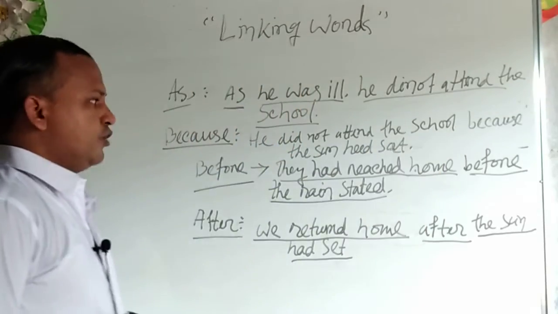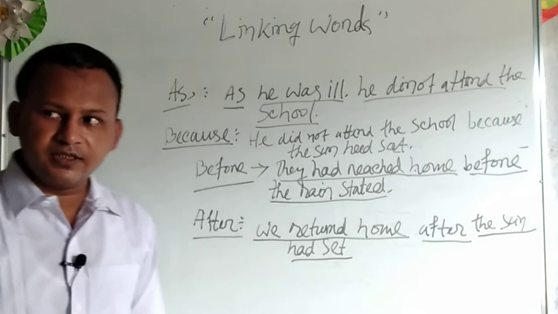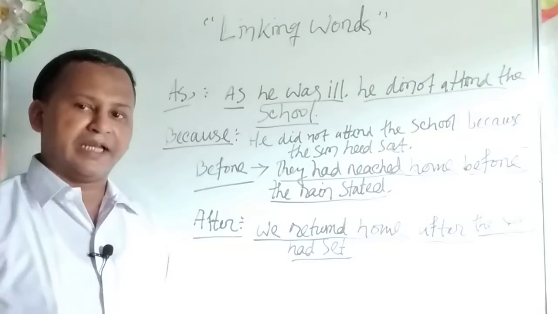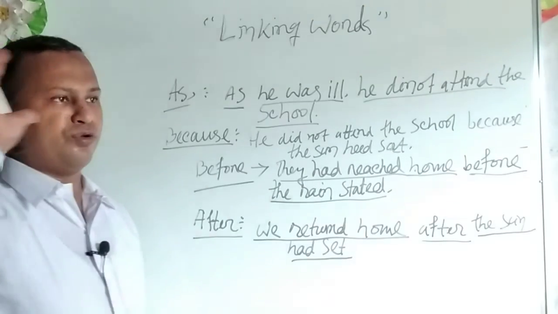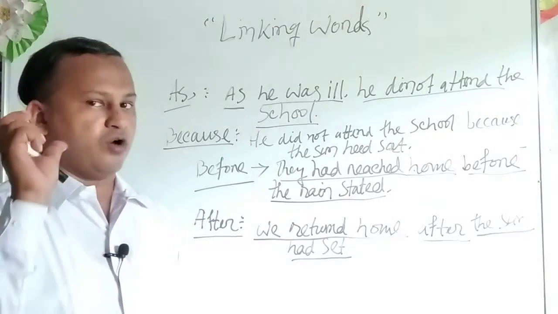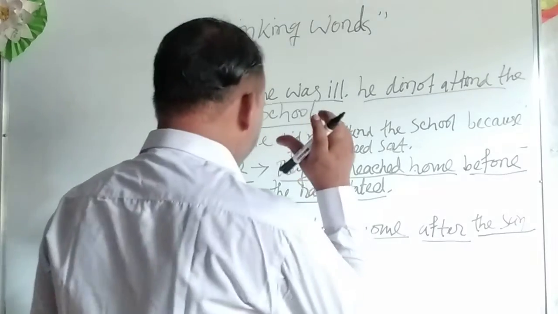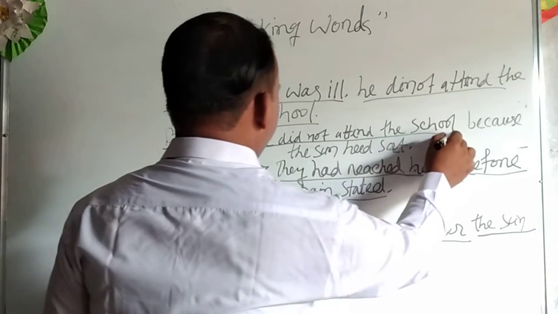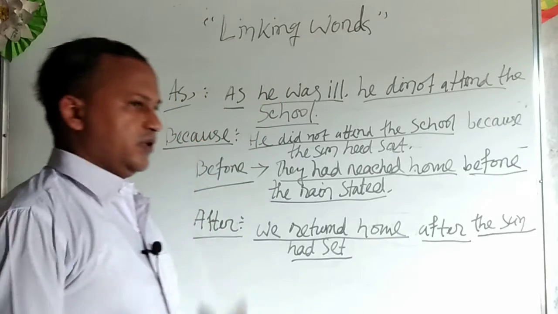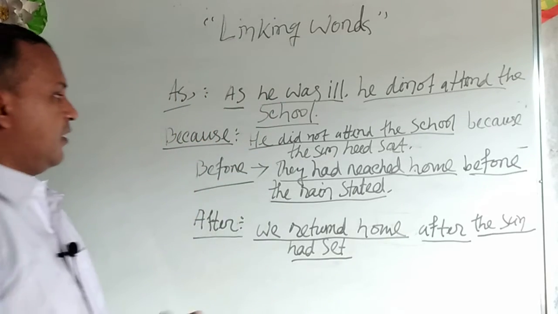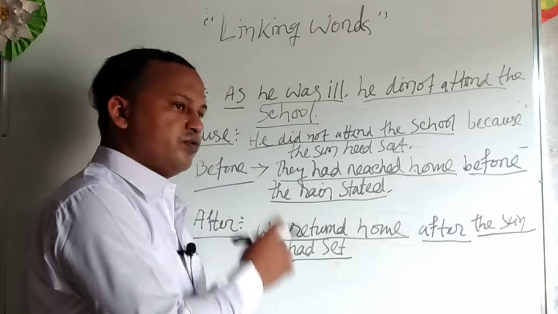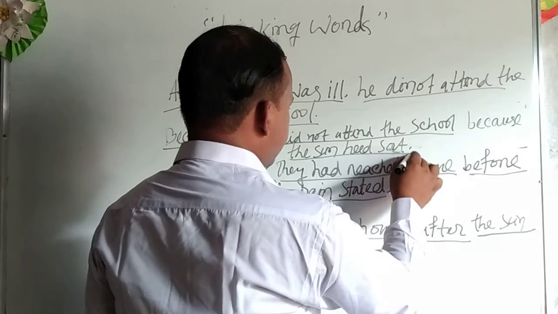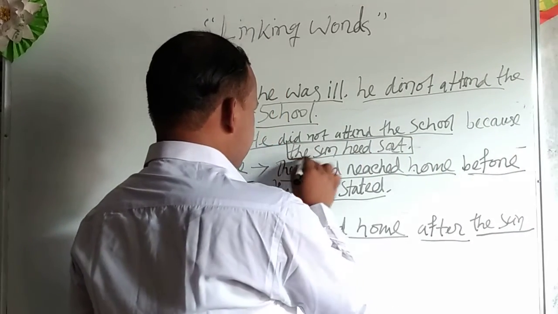Dear student, you know that because is another linking word which is the position of the sentence and mention of the whole sentence is this cause. This sentence, he did not attend the school, describes a person who did not attend the school because the sun had set.